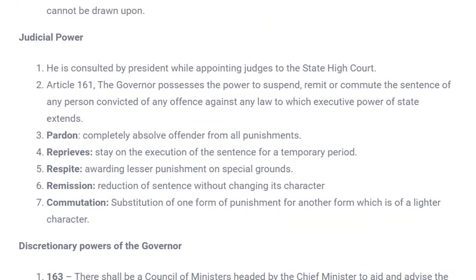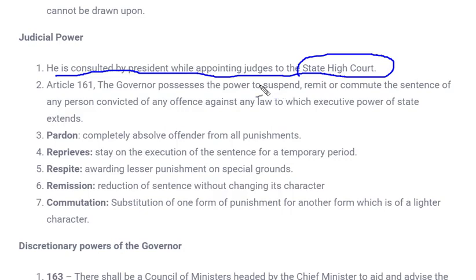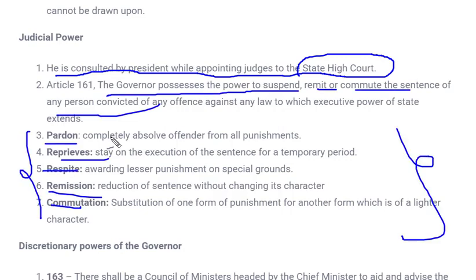Next is judiciary power. What are the judiciary powers of a governor? He is consulted by the president while appointing judges of the state high court. For example, as we said, the president has the power to appoint Supreme Court judges and state high court judges. So if a governor belongs to a certain state, the president may seek his consultation for appointing a high court judge. The other judicial powers of the governor include pardon, reprieve, respite, remission, and commutation.